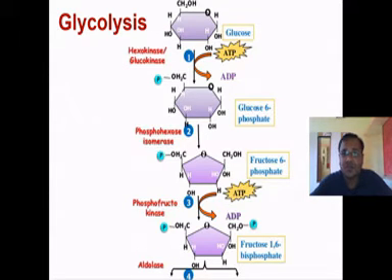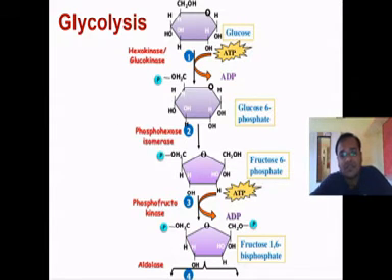the glycolysis. In the second stage, the glucose 6-phosphate is isomerized and converted into fructose 6-phosphate in the presence of the enzyme phosphohexose isomerase, also known as phosphoglucose isomerase.